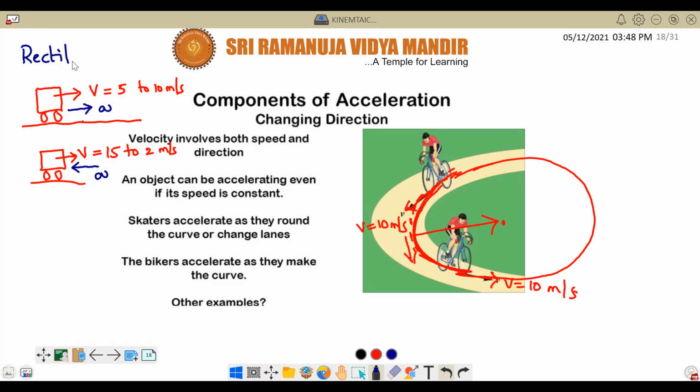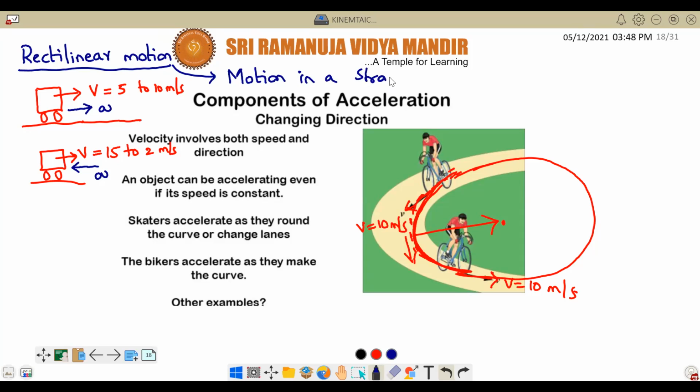What is meant by rectilinear motion? Rectilinear motion means going straight. Motion in a straight line, this is called rectilinear motion.